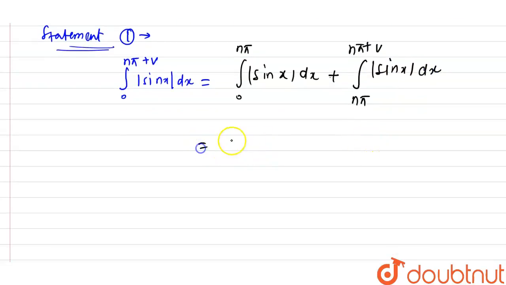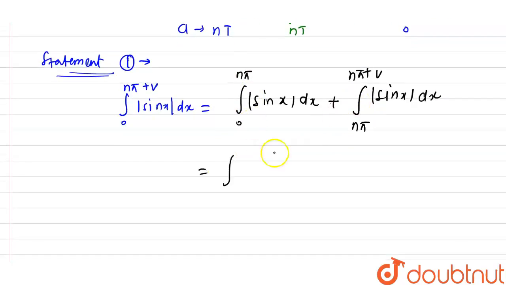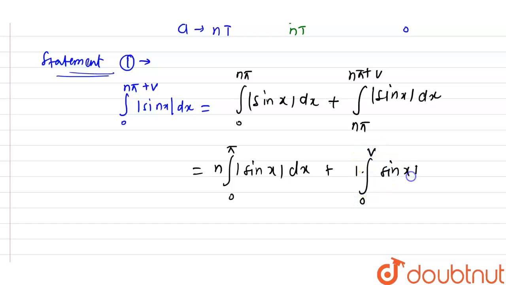Now by the above identity, I can write this as n times the integral from 0 to π of mod sin x dx plus 1 times the integral from 0 to v of mod sin x dx.